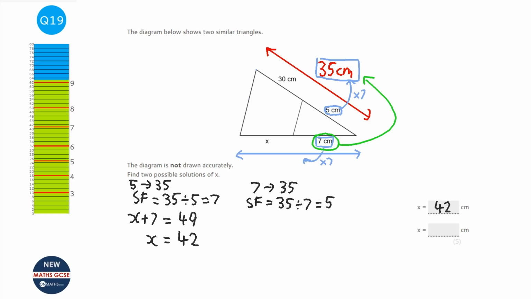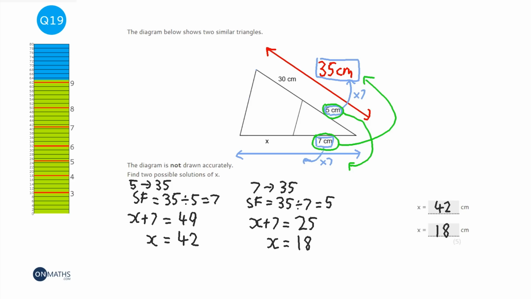So if the scale factor is 5, then we're going to look at this top one here, the 5 centimeters here, and times that by 5 to get to the x plus 7. So it'd be x plus 7 equals 5 times 5, which is 25. And then take away the 7 both sides, which would be 18.